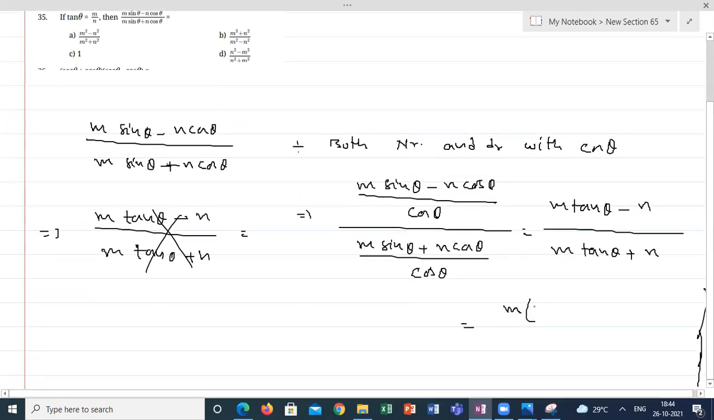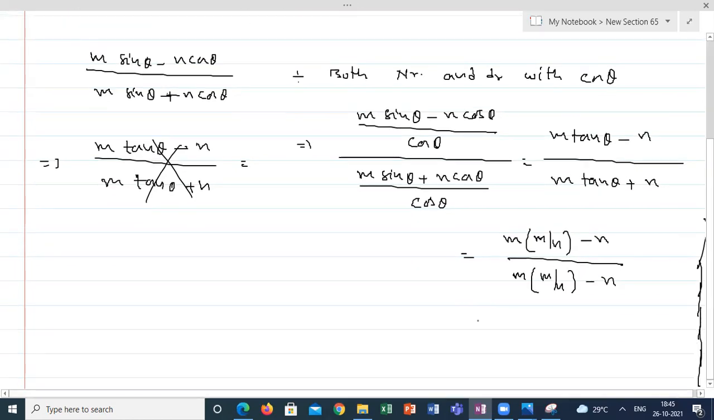So what is the tan theta value? Tan theta is m by n. Tan theta value is m by n minus n. If I am taking LCM, I will get (m square minus n square) by n divided by (m square plus n square) by n. N cancels. Finally, I am getting the answer: m square minus n square by m square plus n square. Is it clear? Yes, sir.